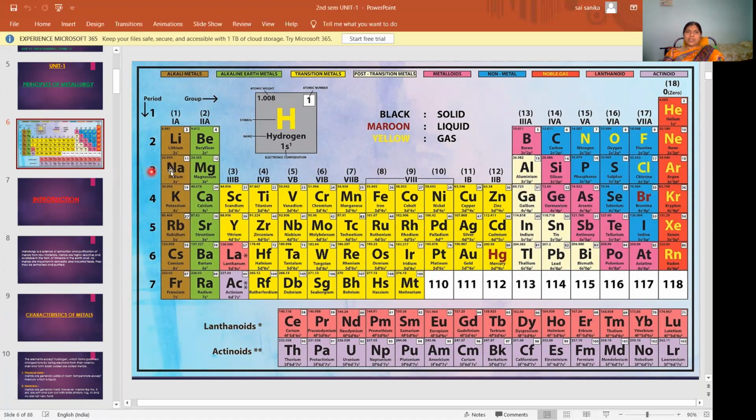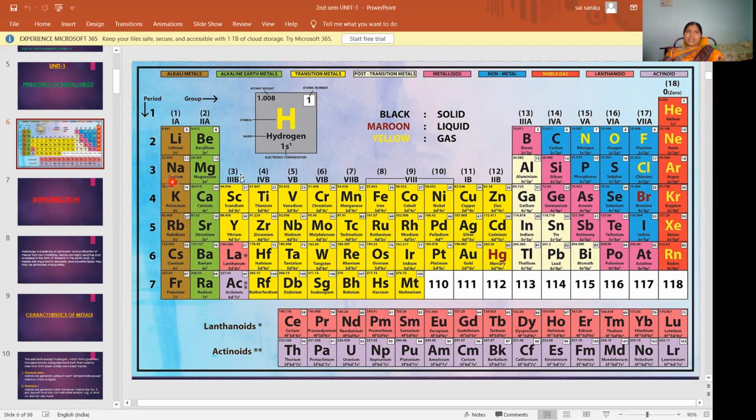If you know the configuration, what is the configuration for sodium? 1s2, 2s2, 2p6, 3s1. How many valence electrons? Only one valence electron. Now chlorine: 1s2, 2s2, 2p6, 3s2, 3p5. So how many valence electrons? 7.